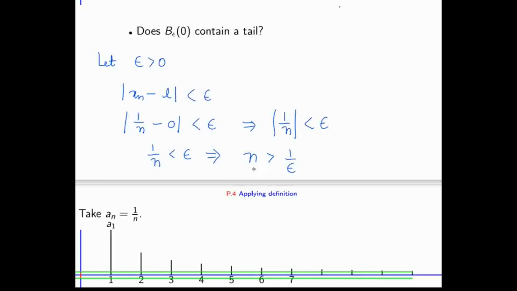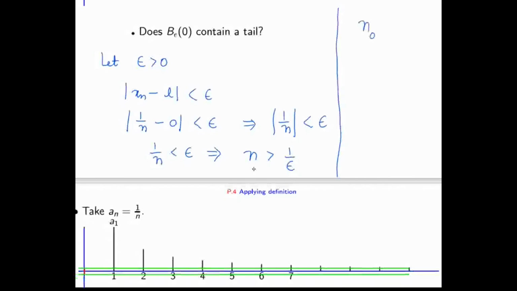So I'm putting n0 bigger than this. Can you give me any natural number bigger than 1 by epsilon? Because for n bigger than 1 by epsilon, this condition will hold. So can you give me any natural number which is bigger than 1 by epsilon? What is epsilon? Epsilon can be any positive number. It can be 2, it can be 2 epsilon also, it can be half also, it can be 500 also.